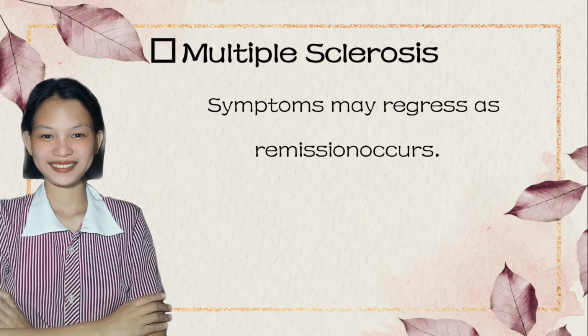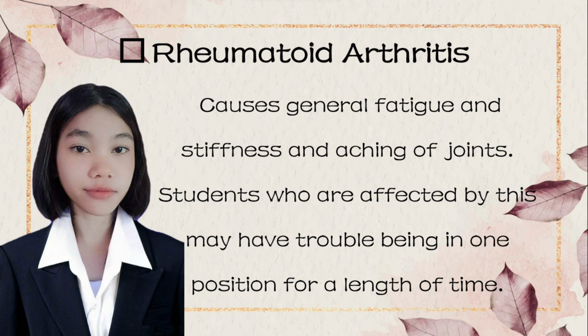It is a condition that can affect the brain and spinal cord, causing a wide range of potential symptoms, including problems with vision, arm or leg movement, sensation, or balance. It's a lifelong condition that can sometimes cause serious disability, although it can occasionally be mild. Rheumatoid arthritis causes general fatigue and stiffness and aching of joints. Students who are affected by this may have trouble being in one position for a length of time.